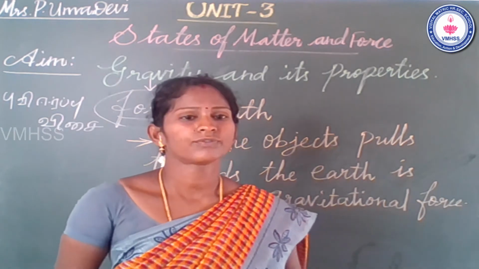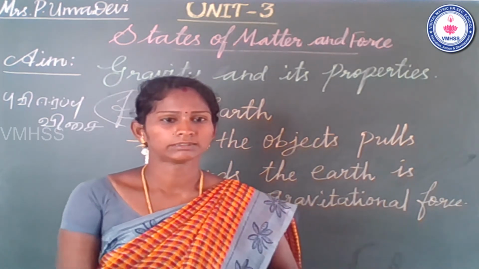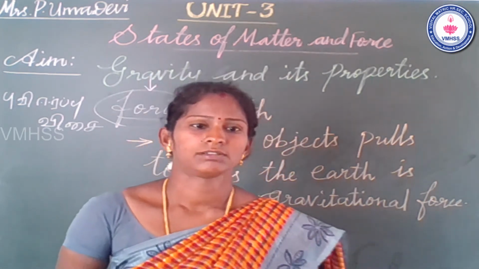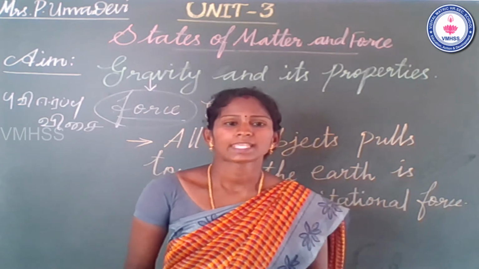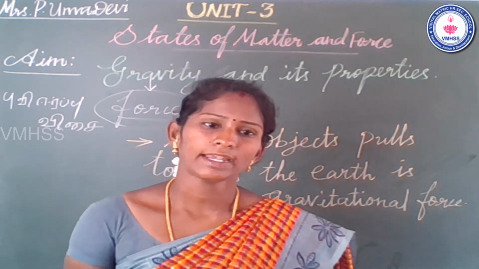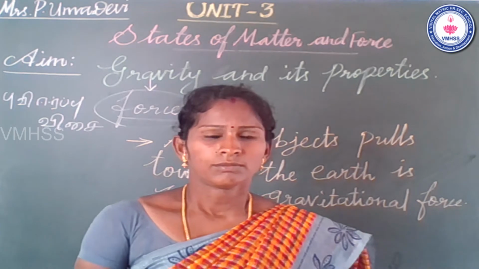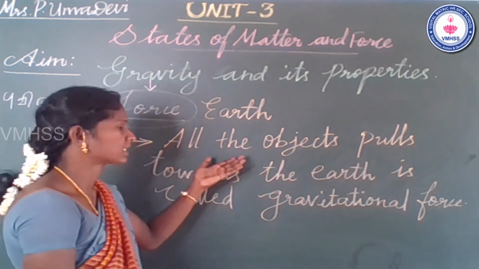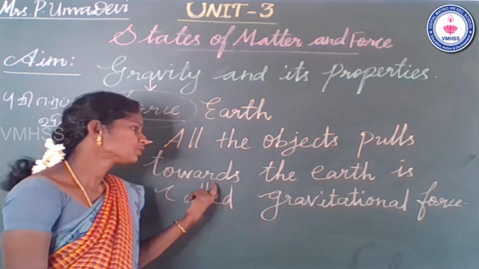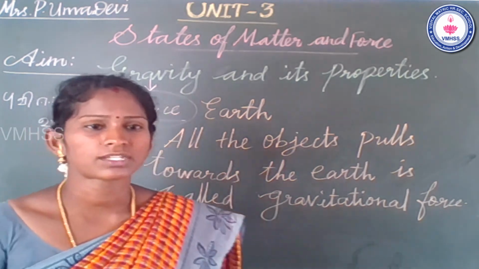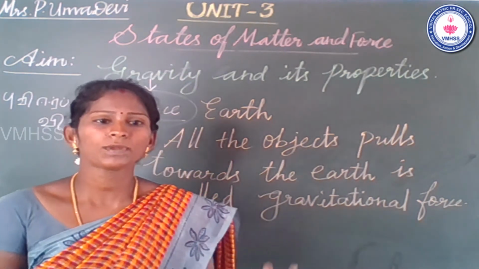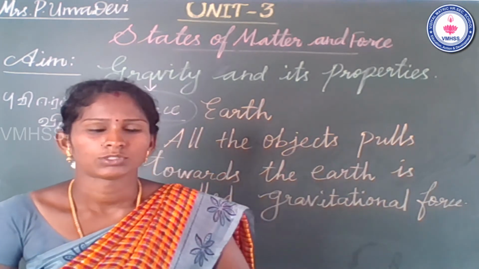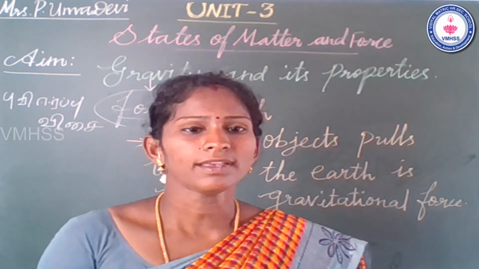Writing, skating, swimming or any other activity happens because of the gravitational force. The earth has the property of attracting all objects towards itself, and that force is called புவி ஈர்ப்பு விசை.